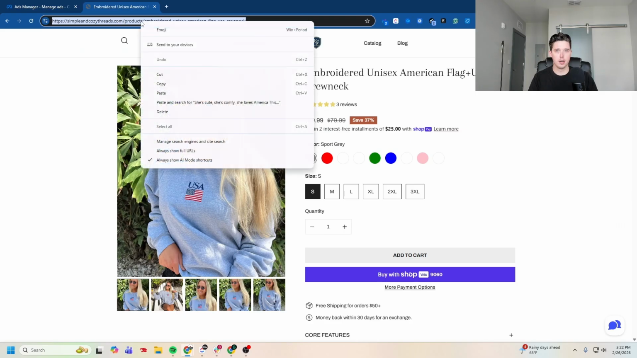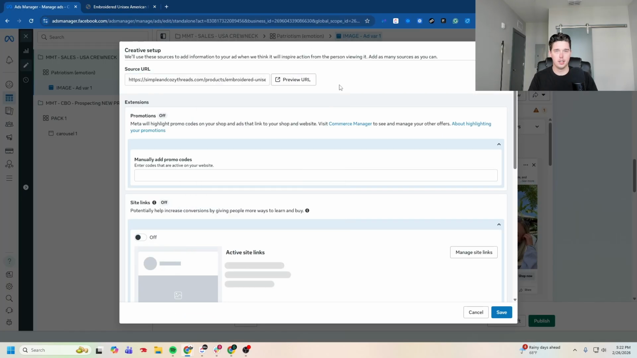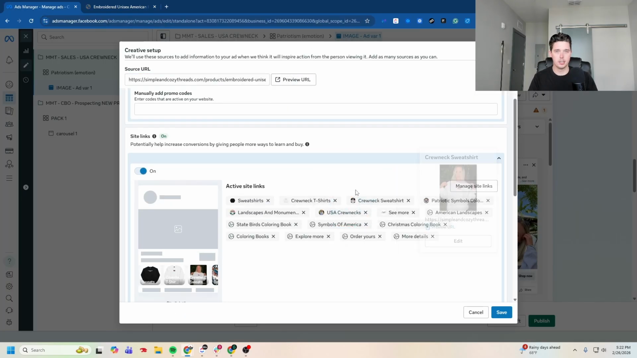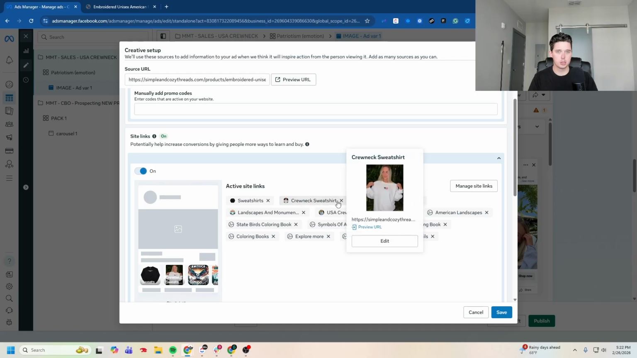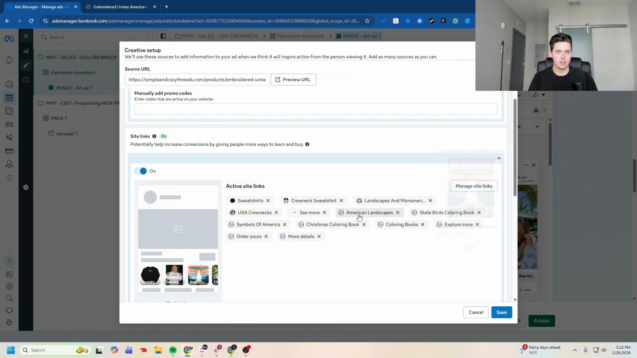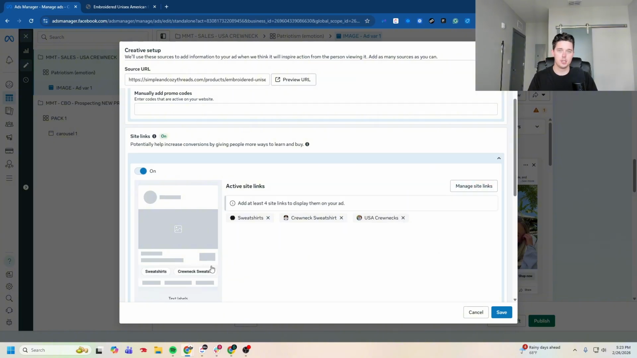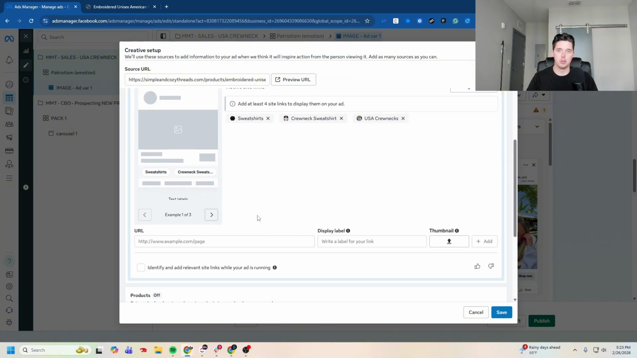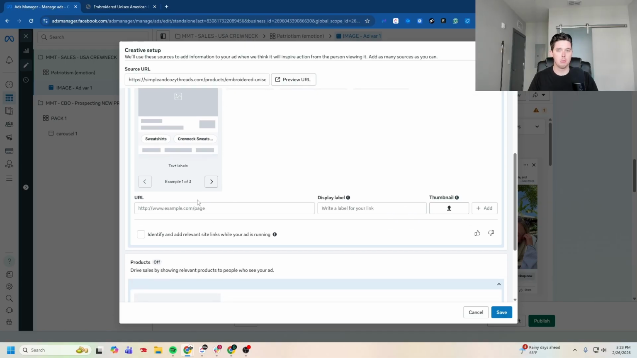I'm going to grab the URL that I want to drive to, put that in, and now it'll give me these different site links I can use. For this case, I'm going to go ahead and use sweatshirts, and I'm going to leave crew neck sweatshirt on, and then I'm gonna leave USA crew necks on. All right, so you can see these will show up as extensions for people to click on, and it will take them to my website. If I want to add in more, I can add them here.